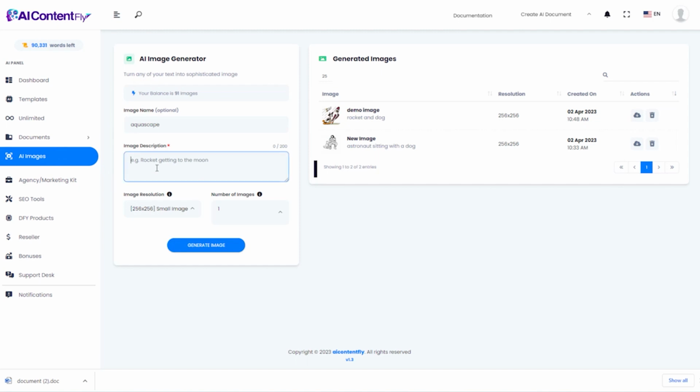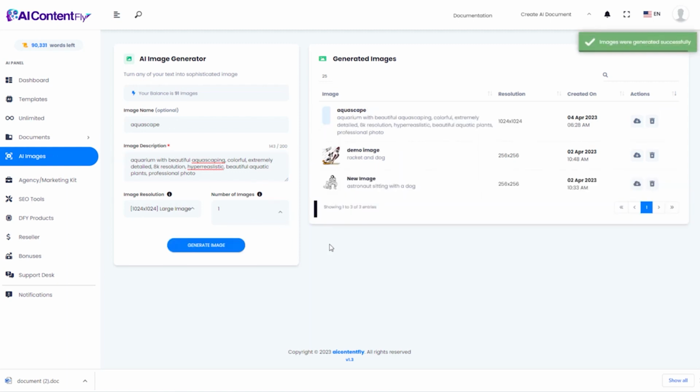And I want to come up with some images that I could use to go along with some of the content that we've just created. So I'm going to generate some images related to aquascaping. And you can select the size and the number of images that you want it to generate for each description.